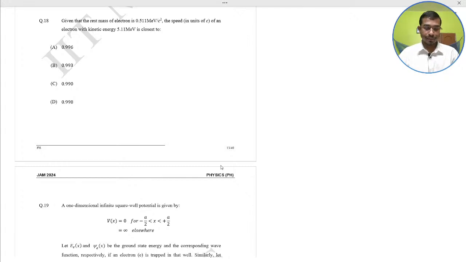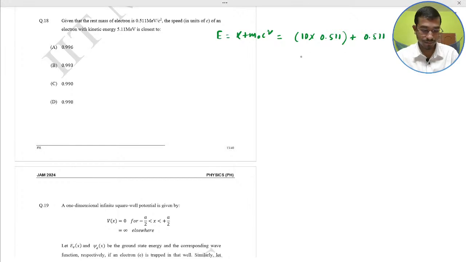So you just need to know the relation: the energy is equal to K plus m naught c square, that is equal to 10 into 0.511 plus 0.511.